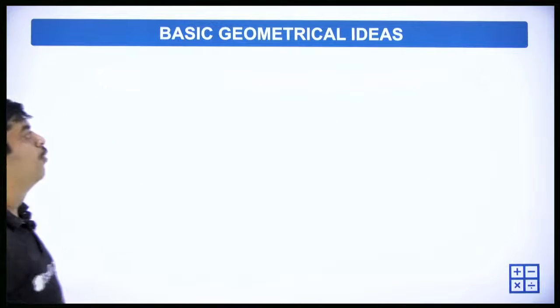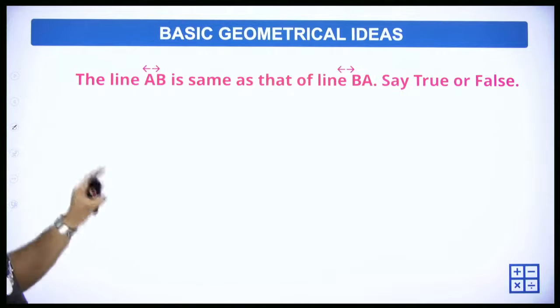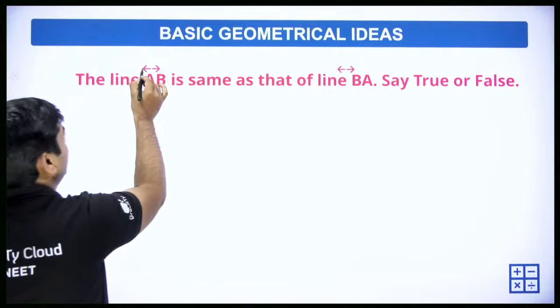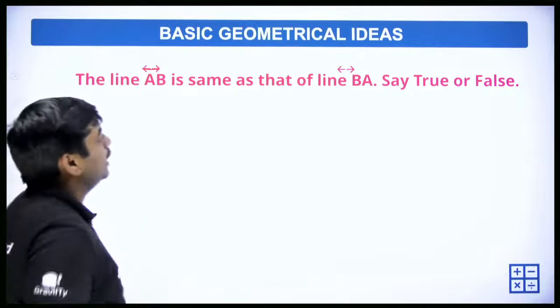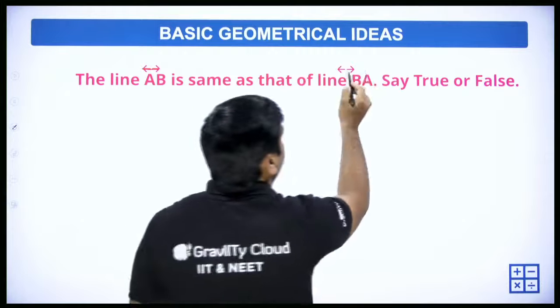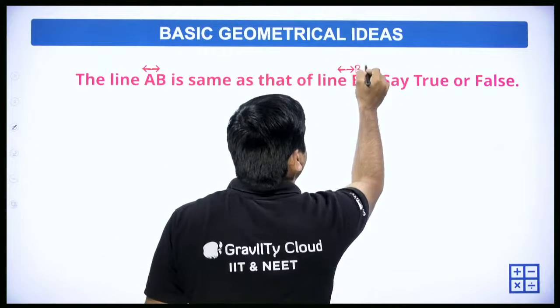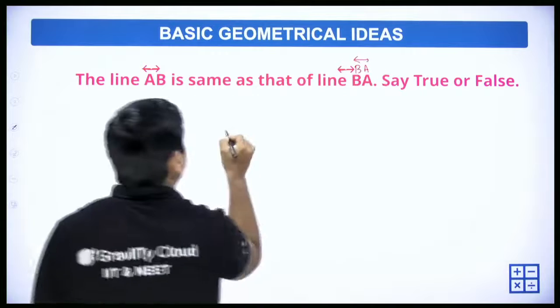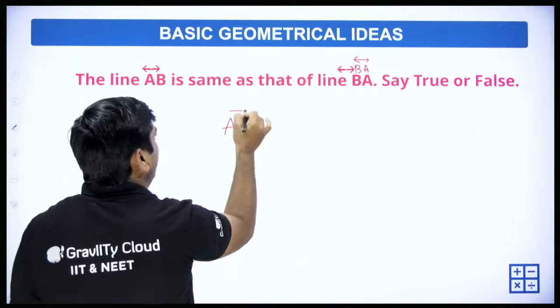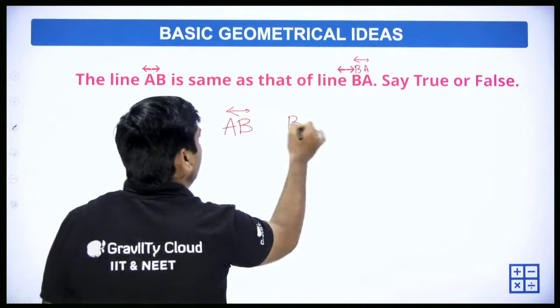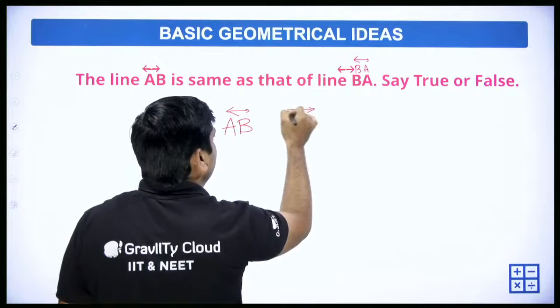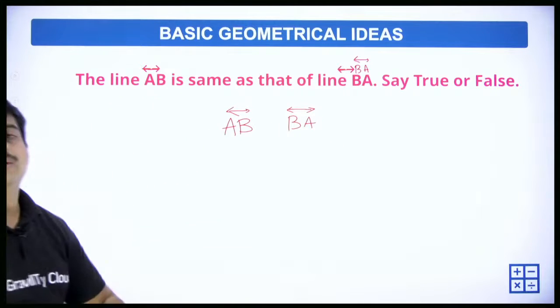Moving forward to the next question: the line AB bar is the same as the line BA bar. The point is, are these two equal or not?